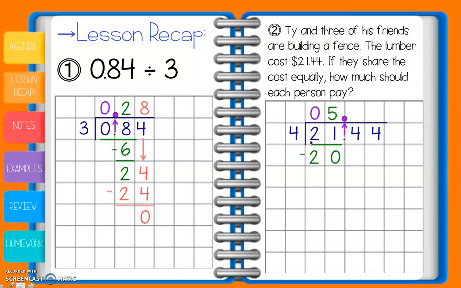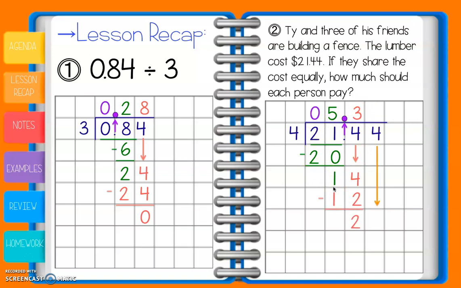Now we're going to subtract. 21 minus 20 is 1. Now we're going to bring down. I've got a 14 now, so we're going to repeat. 4 goes into 14 3 times. 3 times 4 is 12. Now we subtract, and we get 2.